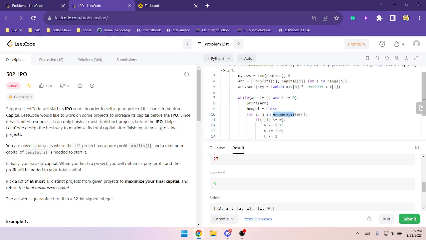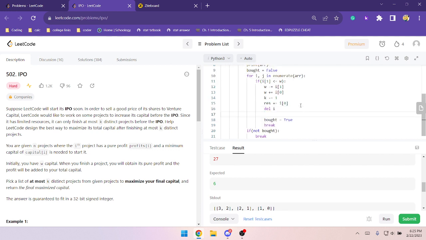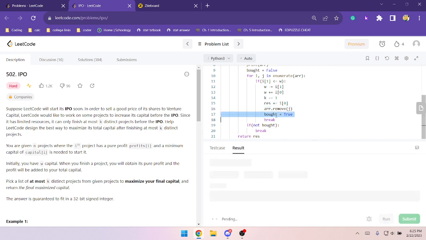Enumerate of array. Bro, what am I doing? Enumerate. Why isn't it turning orange? Did I spell it wrong? Enumerate. Okay, my bad. And then instead of del I, I should do the array dot remove of j. Wait, does that remove the index or the term? I guess we'll find out if it removes the index or not.